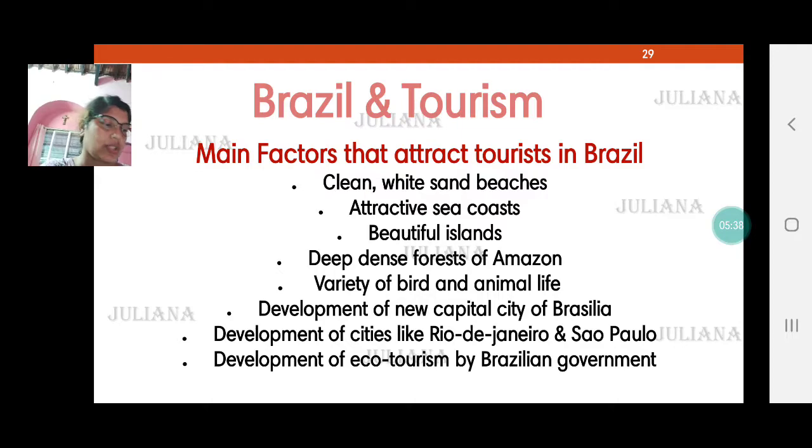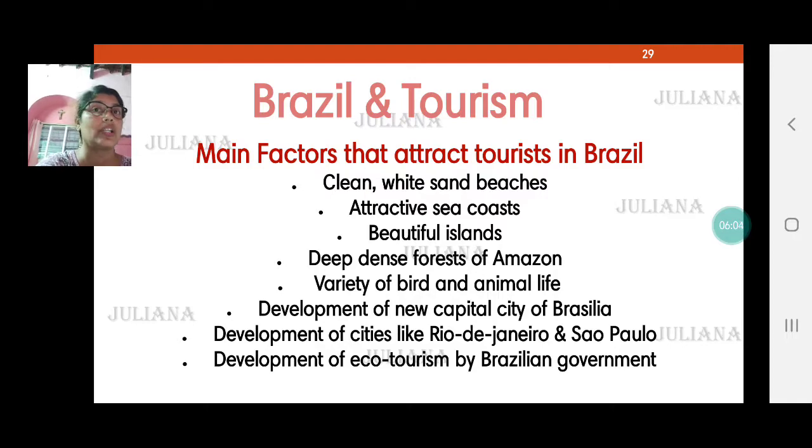Brazil and tourism on page 61 now. The main factors that attract tourists in Brazil, which we have already seen in the first video. I showed you beautiful pictures and glimpses of the tourist places, top 10 tourist places of Brazil. If you have not seen, please go and watch that again. The reason is because of the clean, white, sandy beaches, attractive sea coasts.